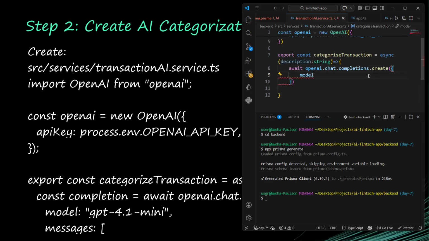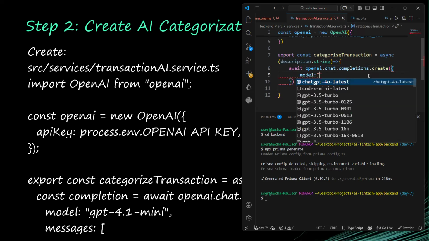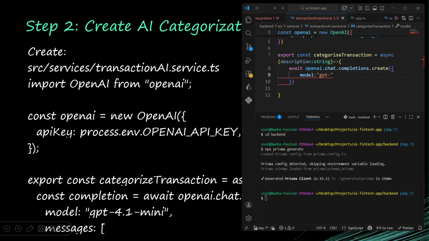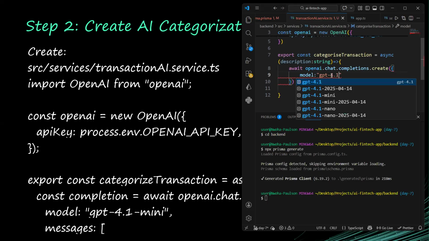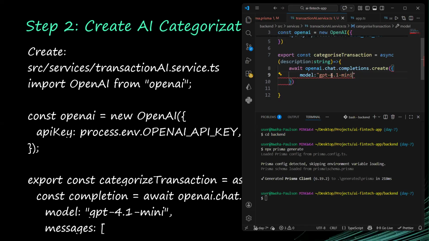So it will first of all take the model. The model we are using is GPT-4.1 mini.